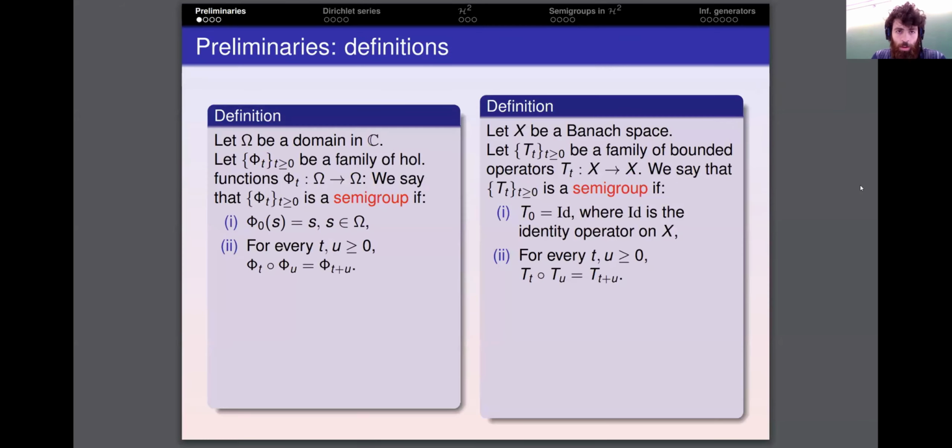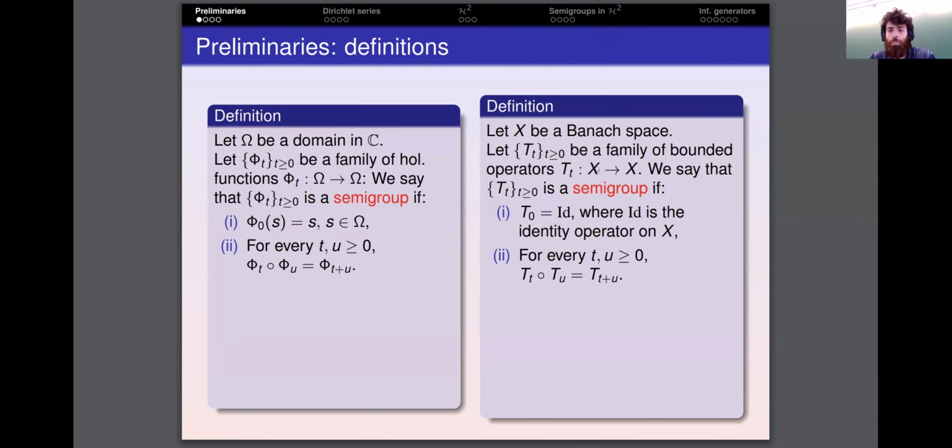Okay, so I'm going to start recalling some basic definitions which shall appear throughout the talk. If I have a domain omega in the complex plane and I have a family of holomorphic functions defined from omega into itself, we say that this family is a semigroup if the following two properties are satisfied. First, phi 0 is the identity map in omega. And second, we have the following relation for the composition of the elements.